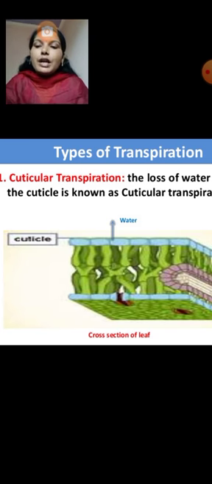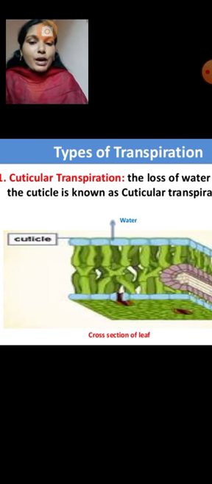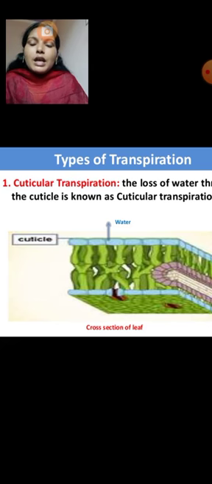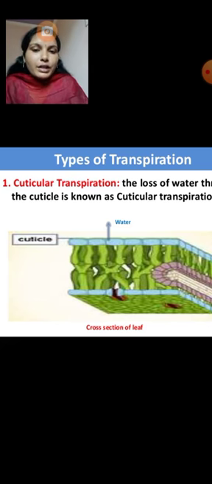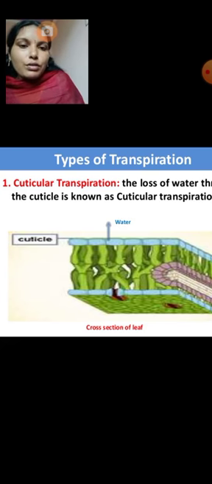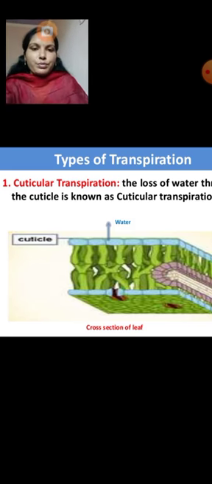When the conditions are dry, the stomata will be closing, and more water is transpired through the cuticle. So in one word, that is cuticular transpiration. The loss of water through the cuticle is known as cuticular transpiration.